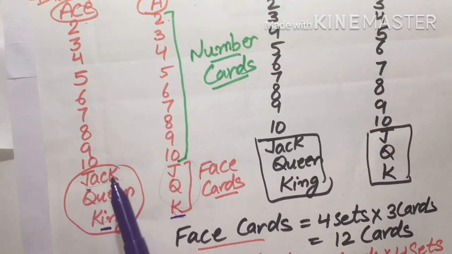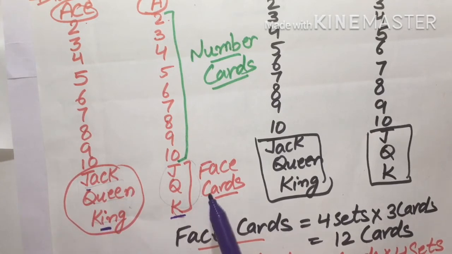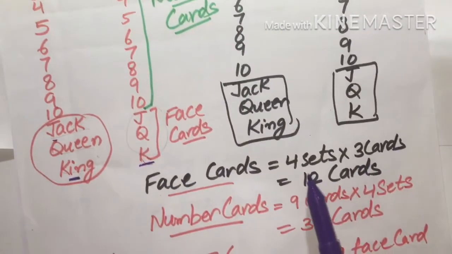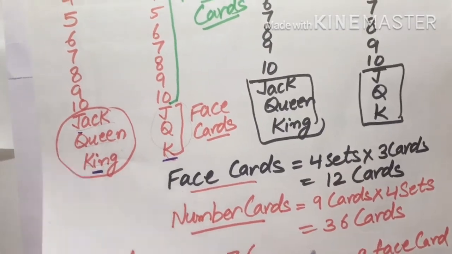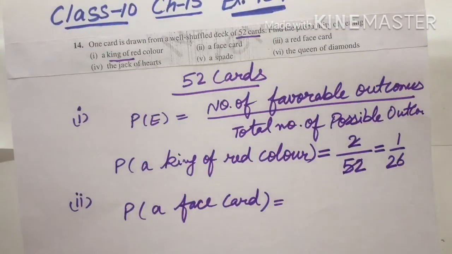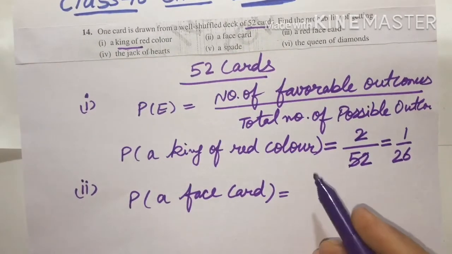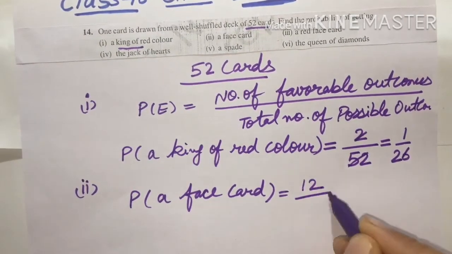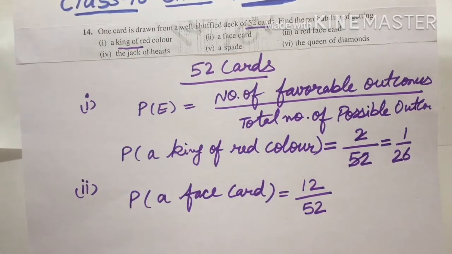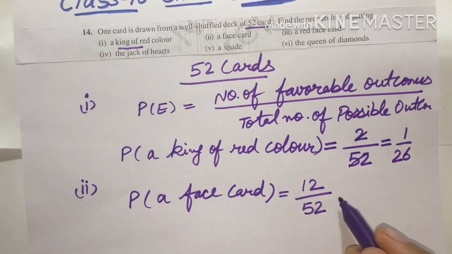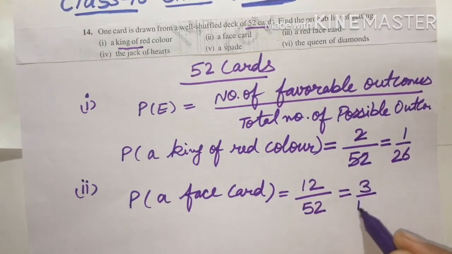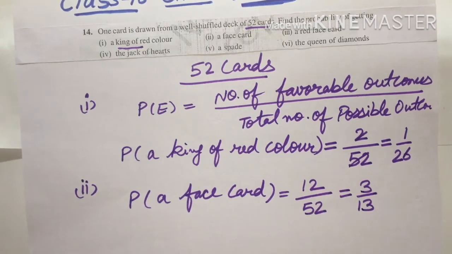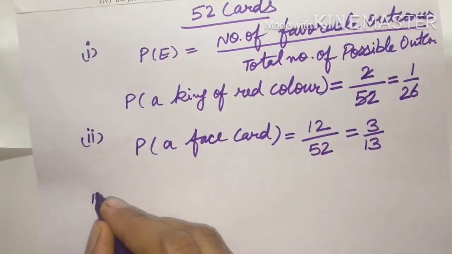So in one set 3 face cards are there. Total 4 sets are there. So 4 3s are 12. Total 12 face cards are present in 52 cards. So we are finding the probability of a face card. Total 12 face cards are there out of 52 cards. This is the probability. Now we will simplify it, and after simplifying it, it will become 3 upon 13. Now we will move to the third part.